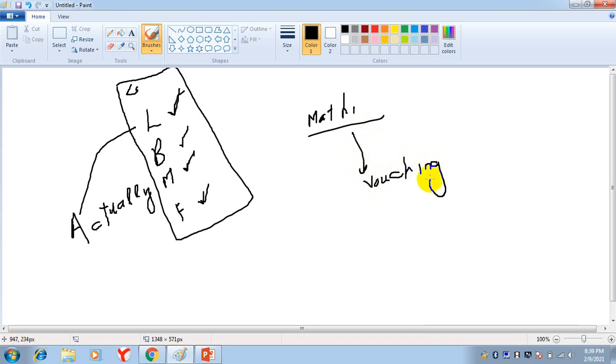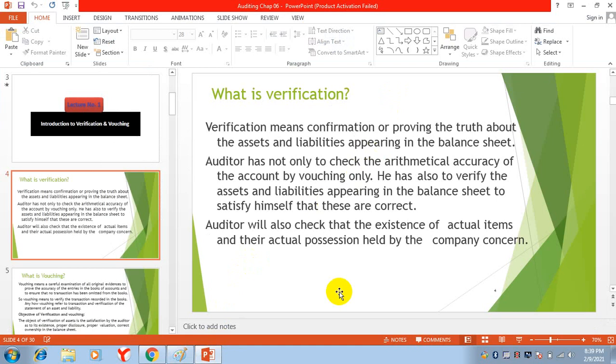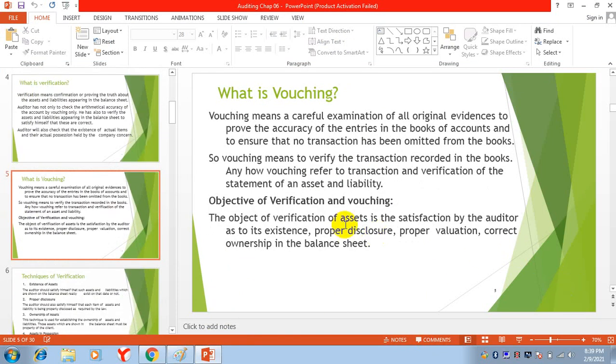Vouching is basically concerned with the mathematical accuracy. We will discuss vouching in the next slide. So verification means checking the balance sheet, the assets and liabilities, whether these are actually the property of the concern or not.